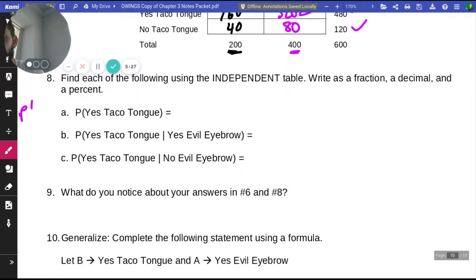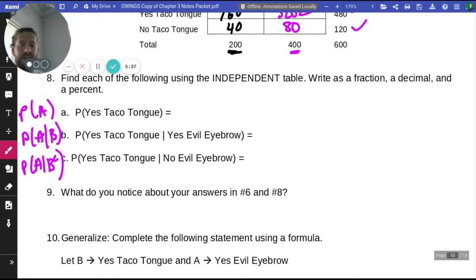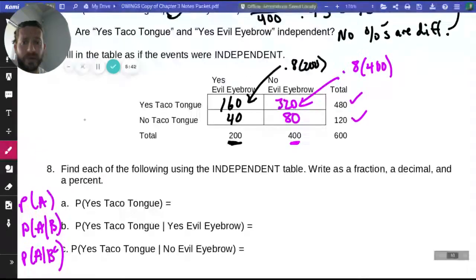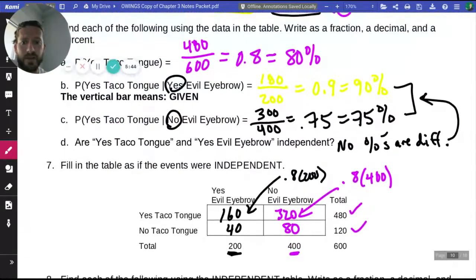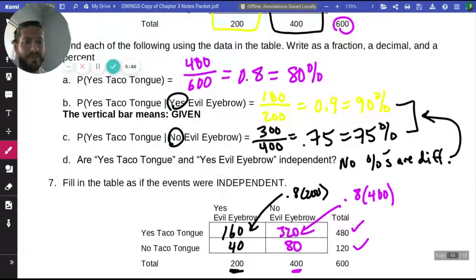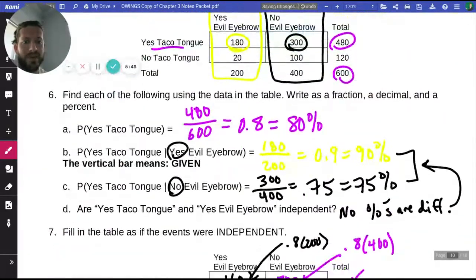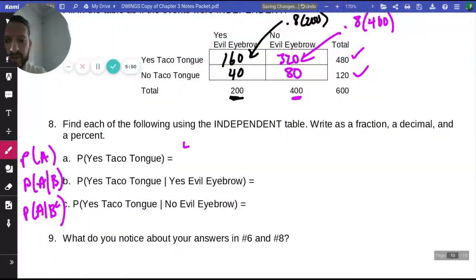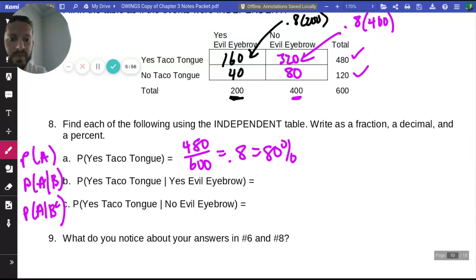We want the probability of A, the probability of A given B is true, and the probability of A given the complement of B is true. So we're going to find the probability of yes, taco tongue. And we already did that. We saw that it was 480 people out of 600, which gives us 0.8 or 80%.